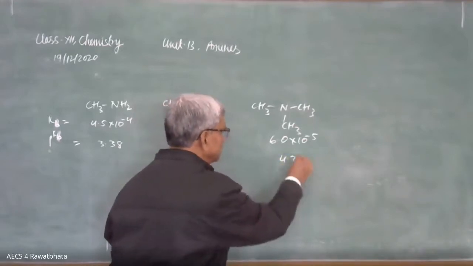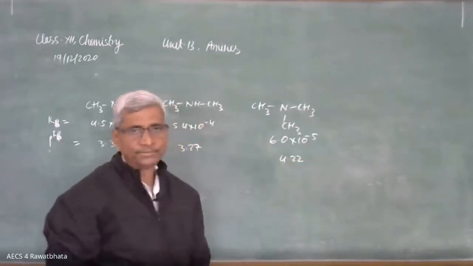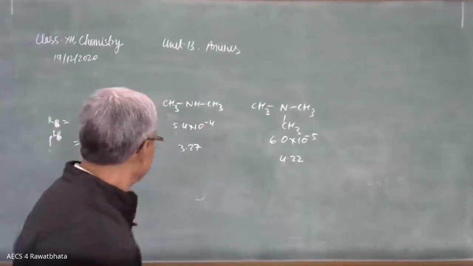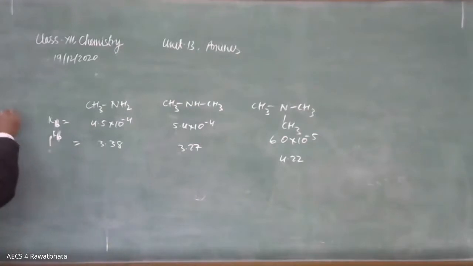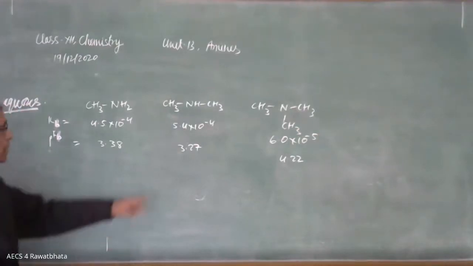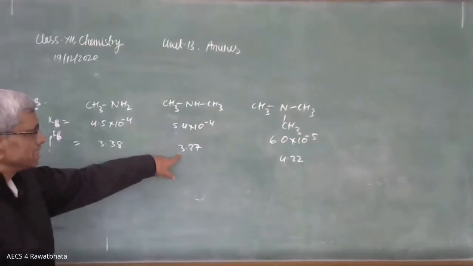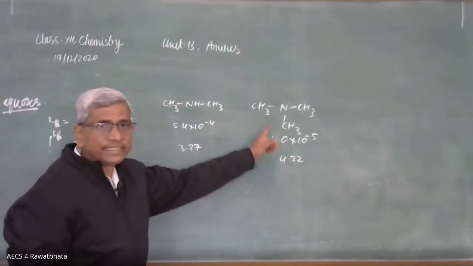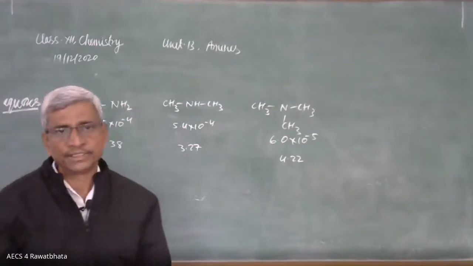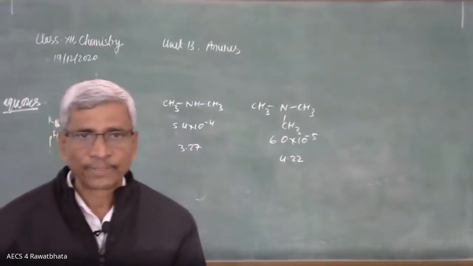So in this way, in aqueous medium, not in the gas phase, 2 degree amine is most basic, then 1 degree and finally 3 degree. On the basis of these values, we can also decide the basic strength. Okay.